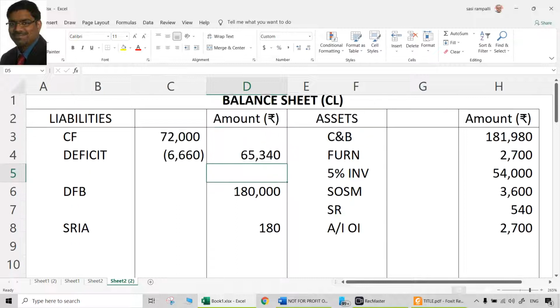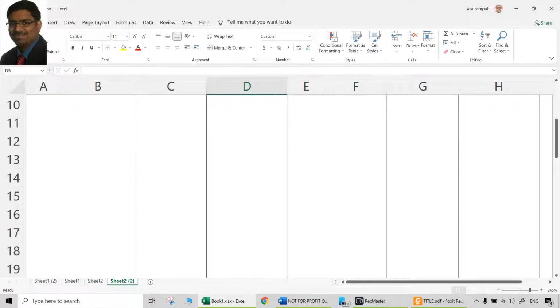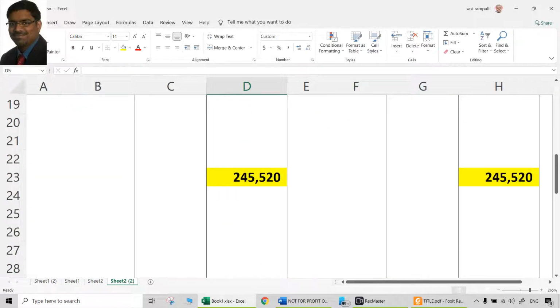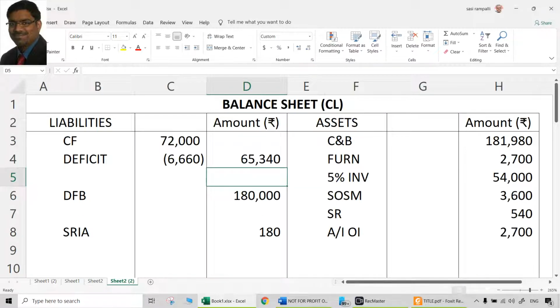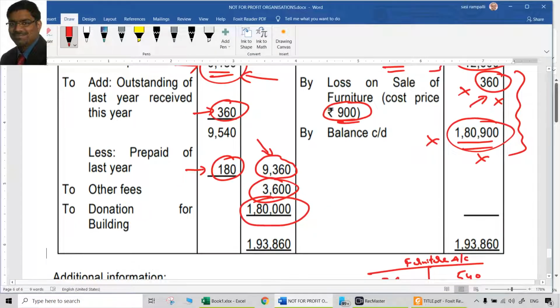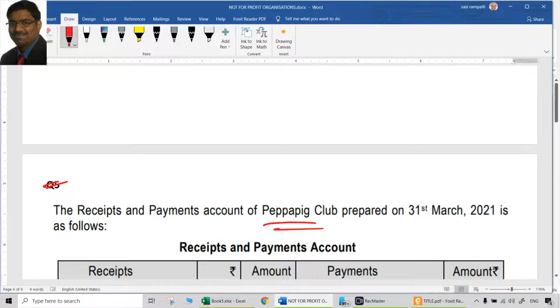And other things are there on the liability side and asset side. Naturally, the balance sheet should tally. Yes, it should. It will. When you do both debit and credit, always it will. 245,520 is the total of the closing balance sheet. That is the answer for this question number 5, which is a little different from the regular questions.